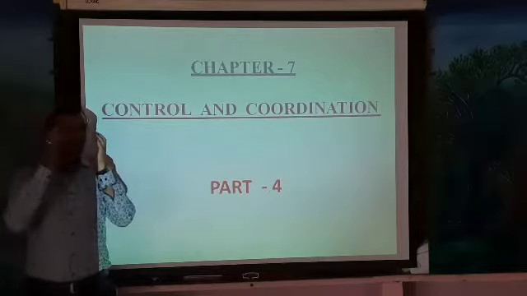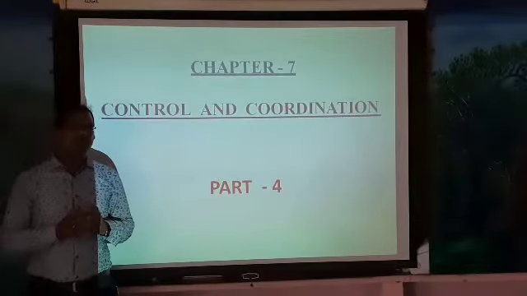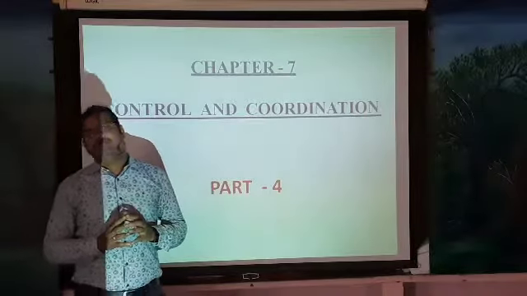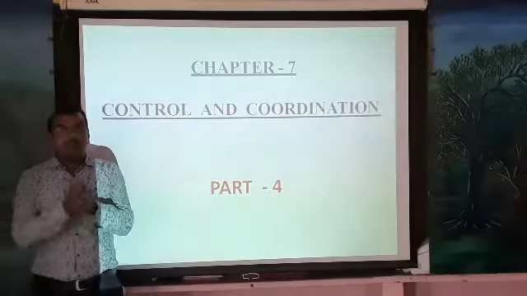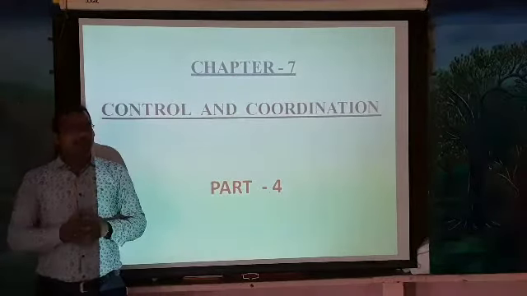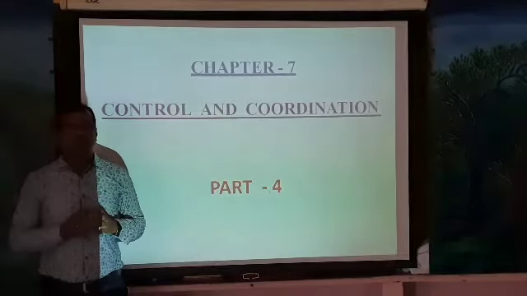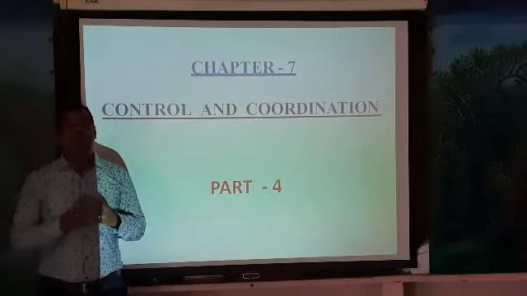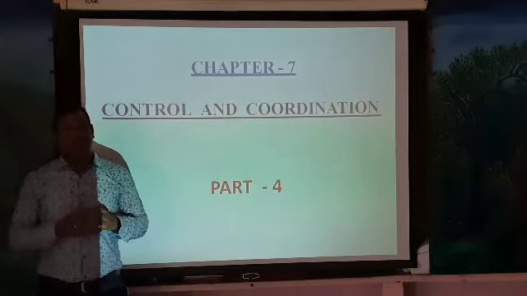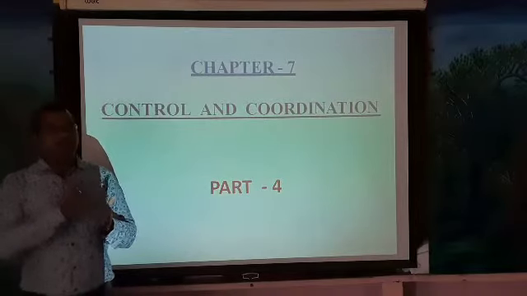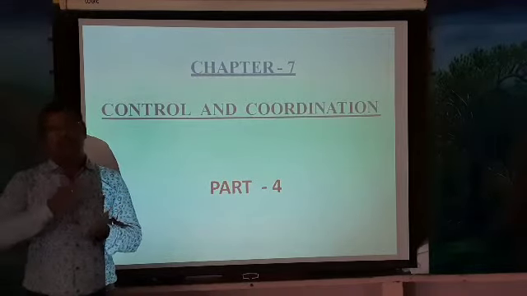This brain is a very important part of our body, which helps us to control and coordinate with our surroundings. Then it has to be protected in a proper way, and that is done by an important fluid called cerebrospinal fluid. This cerebrospinal fluid protects both our brain and the spinal cord.